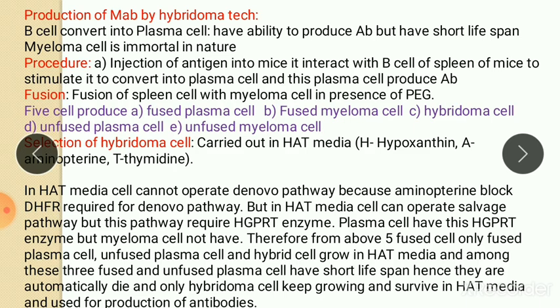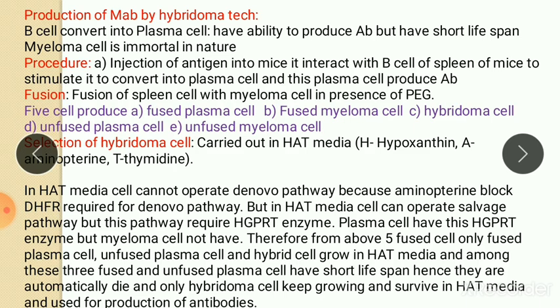So it is a basic. Now as we see, after fusion we get 5 different cell: fused plasma cell, fused myeloma cell, hybridoma cell, unfused plasma cell, and unfused myeloma cell. As we know, plasma cell have HGPRT.